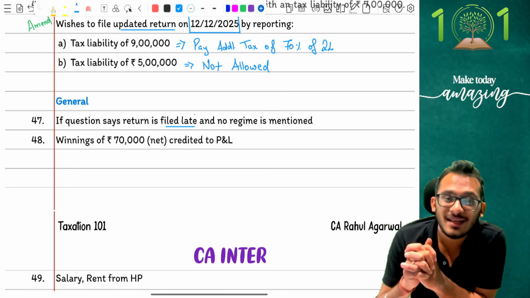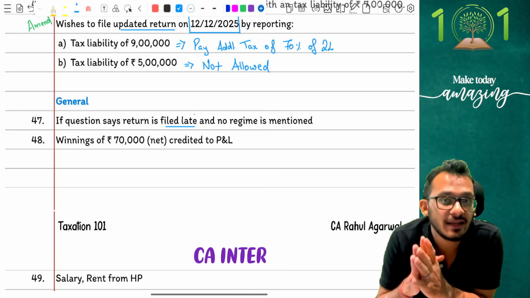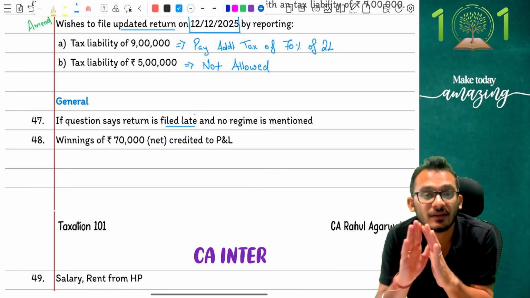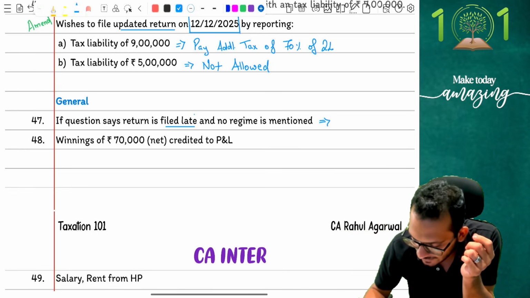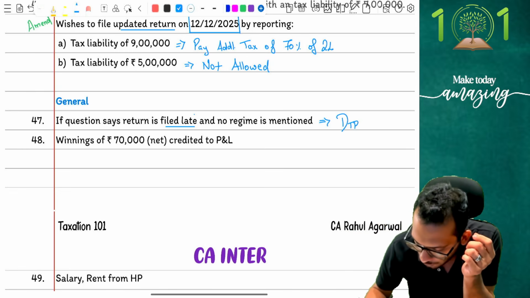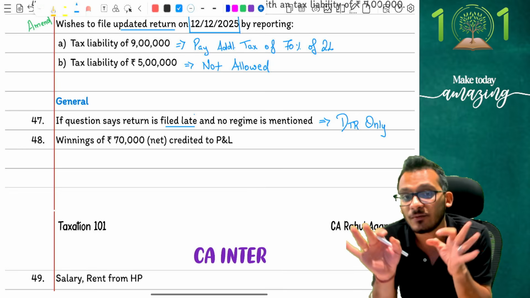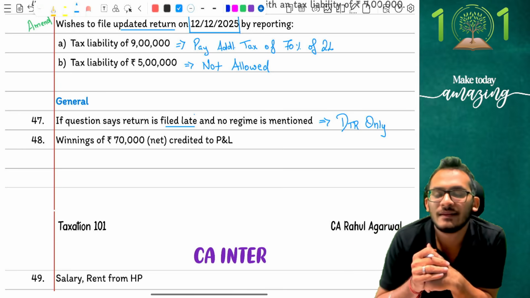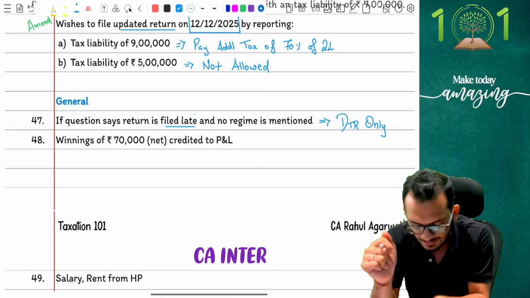Yes, the rule is very simple. You need to file your forms before the due date of return filing. If you don't file your form before the due date of return filing, it is assumed that you want to go for DTR. You will not be allowed ATR, which means in this case, the answer is DTR only. So despite the fact that no regime is mentioned, the understanding should be very simple that the person will have to choose DTR because no other choice will be left with him. His mistake to not file the return on time. Clear? Yes. Good. Adjustment number 2, people.